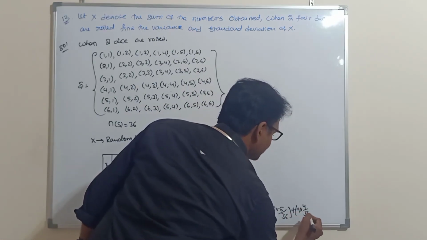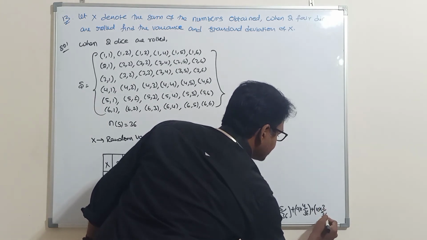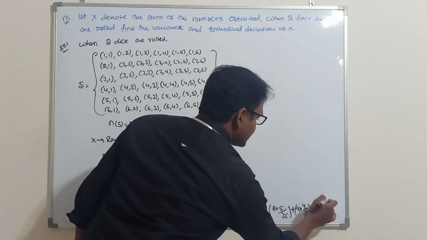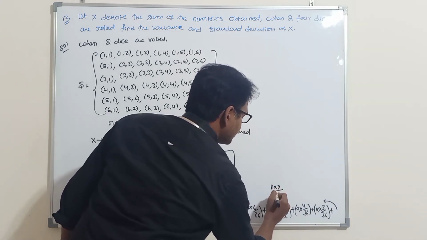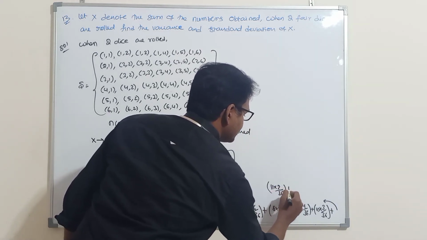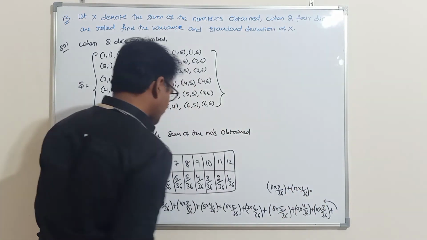I am writing very small letters. Plus 10 into 3 by 36 plus 11 into 2 by 36 plus 12 into 1 by 36. So total how much will we get?